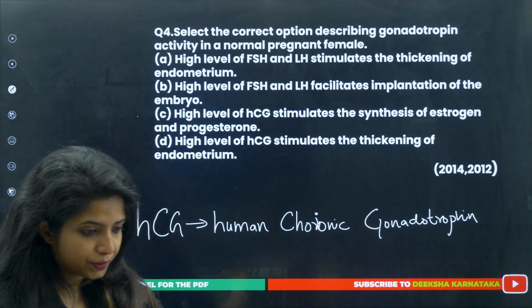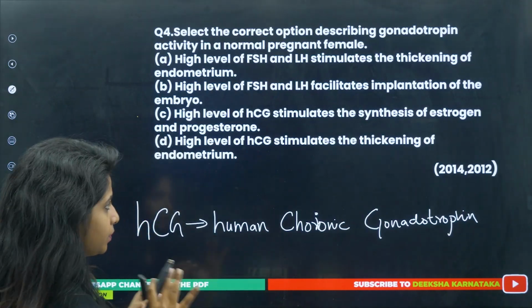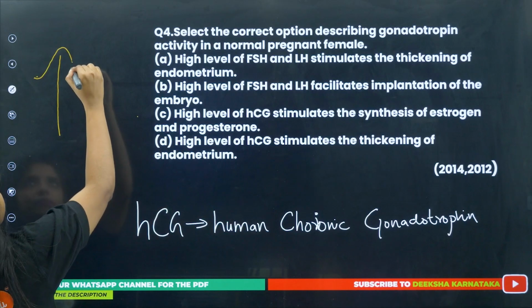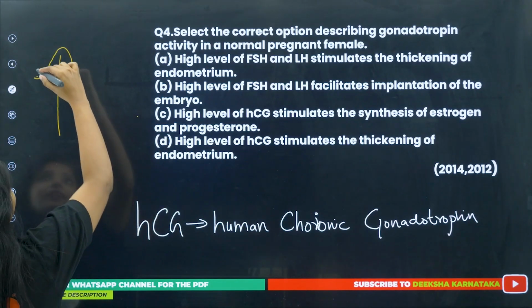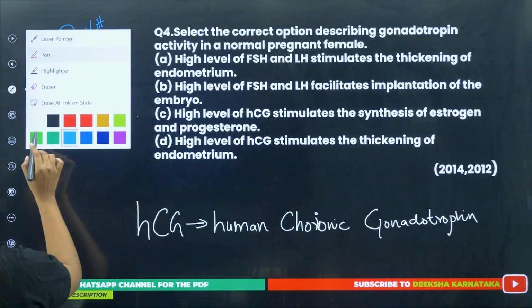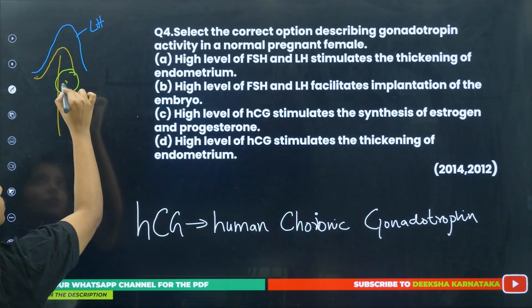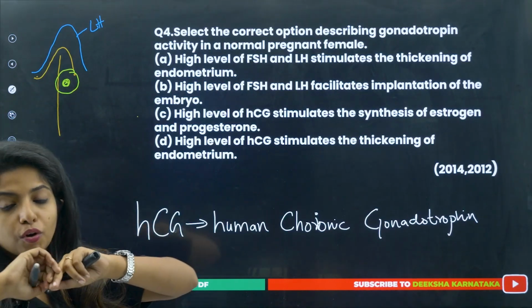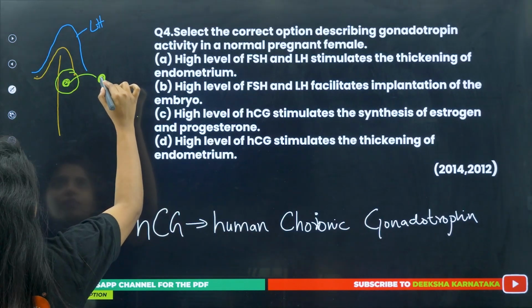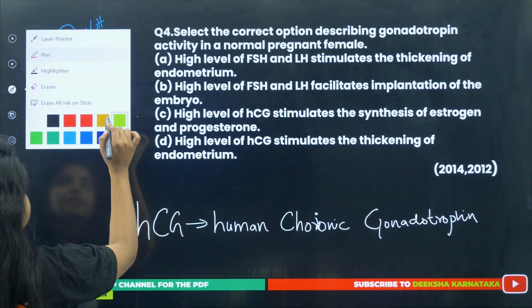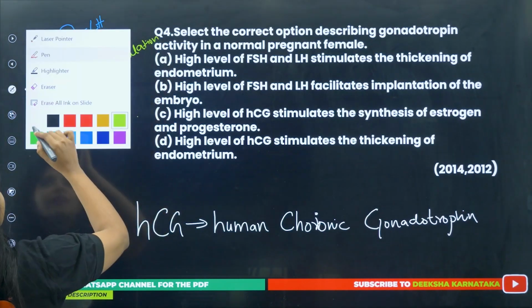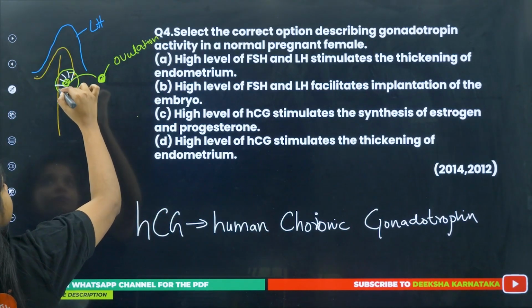So, what happens during the 14th day of the menstrual cycle, the amount of FSH and LH increases. This is LH and the other one is FSH. Now, when this increases, what will happen? The graafian follicle which was holding the secondary oocyte will open up, it will burst, and the secondary oocyte will come out. This process is known as ovulation.